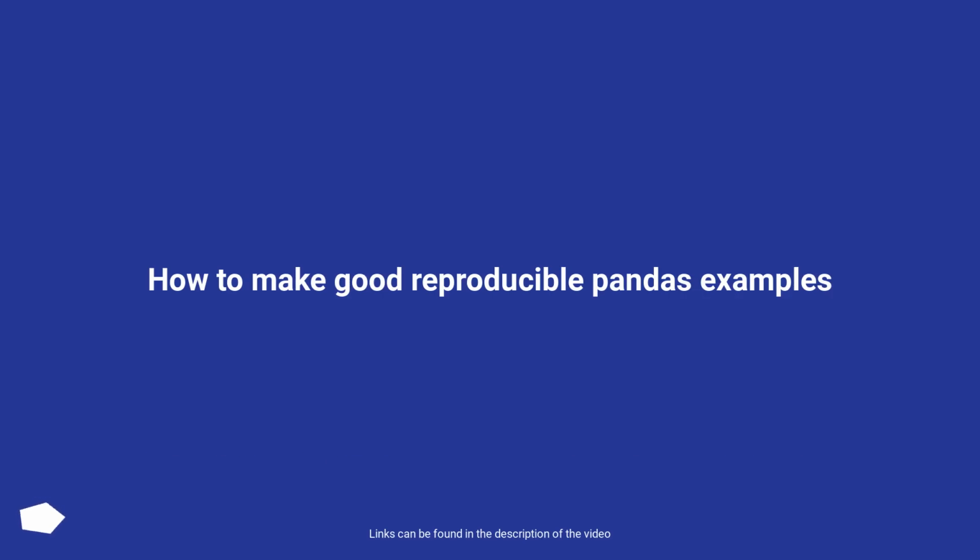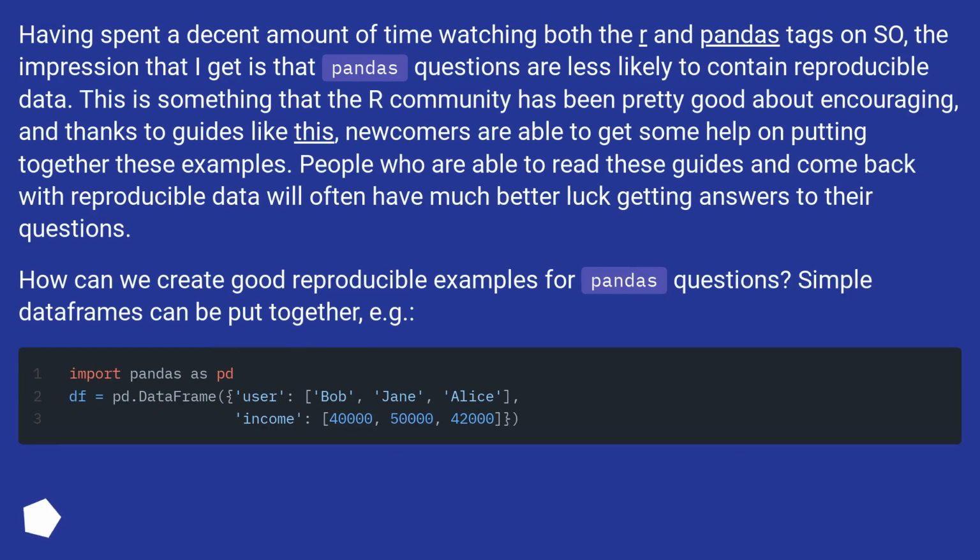How to make good reproducible pandas examples. Having spent a decent amount of time watching both the R and pandas tags on SO, the impression that I get is that pandas questions are less likely to contain reproducible data.